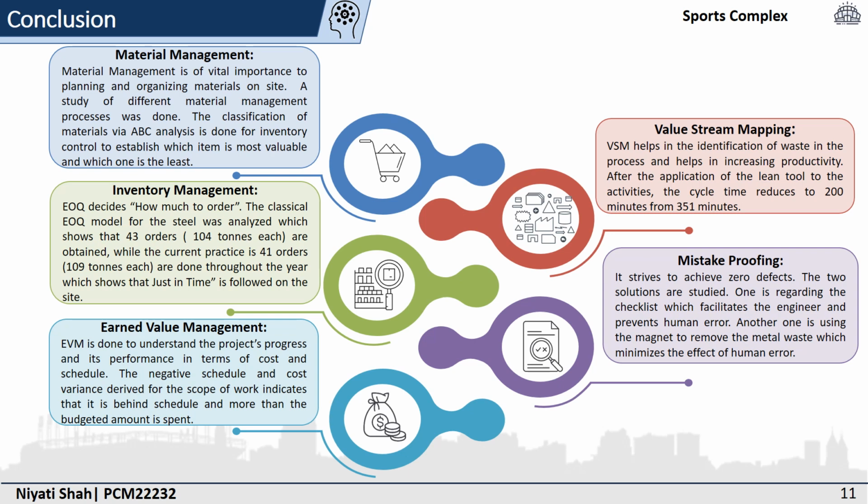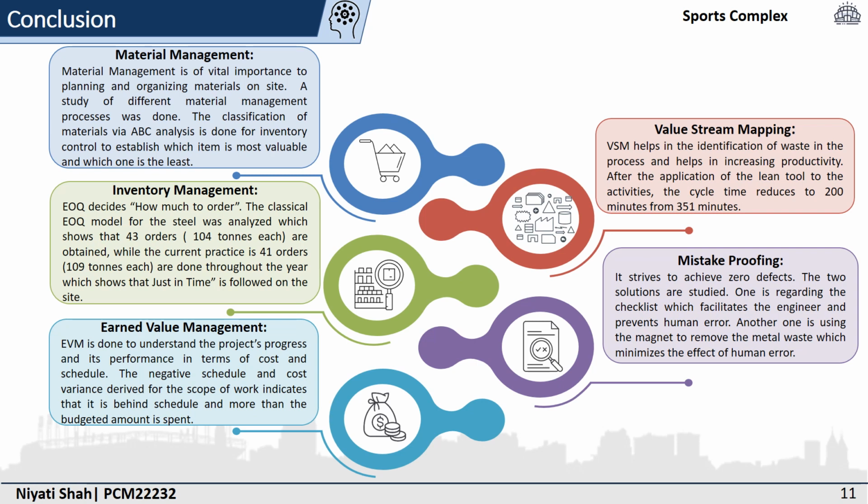Talking about the earned value management, we were able to assess the project performance. On the basis of the performance indicators, we were able to derive that the cost variance and the schedule variance are negative, which indicates that the scope of the work which we have taken for analysis is behind the schedule and more than the budgeted amount is spent for that scope of work.